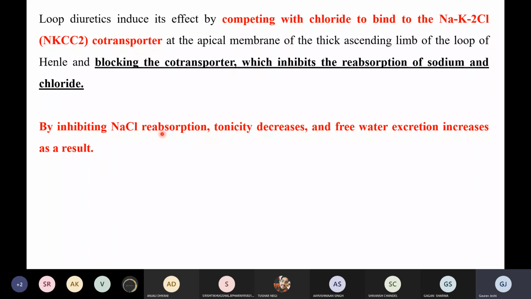Guys, anyone? What is osmosis? Movement of solvent from where to where? So lower concentration to higher concentration. उससे क्या होगा? लोअर कंसेंट्रेशन से अगर हायर कंसेंट्रेशन मूव करेगा तो क्या होगा? What will happen?